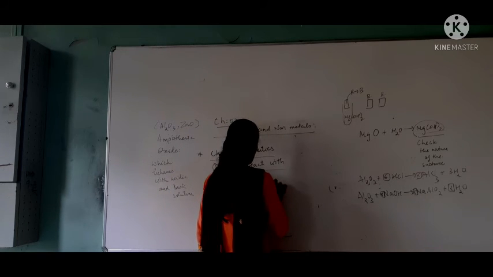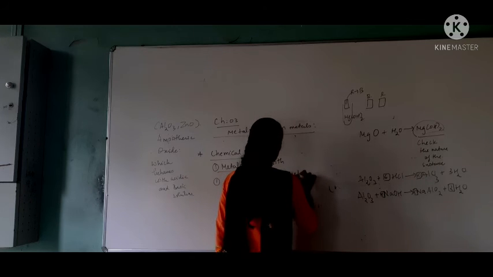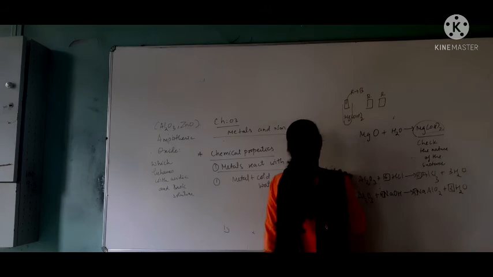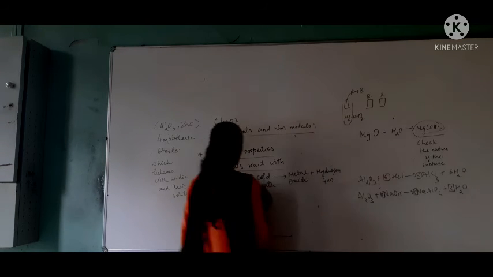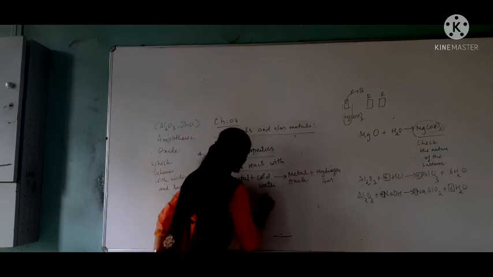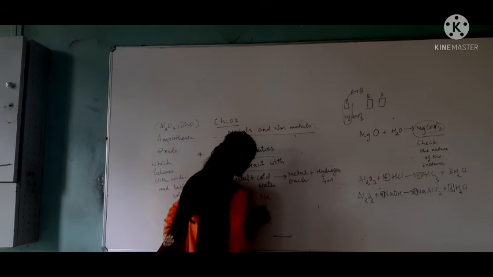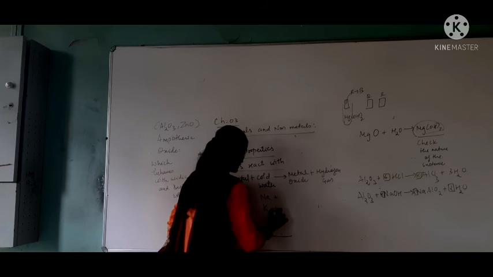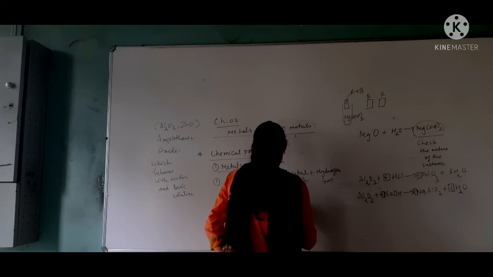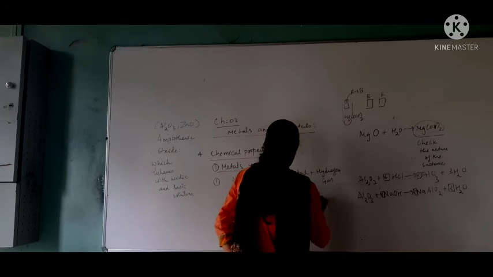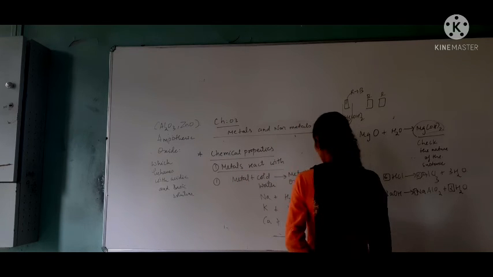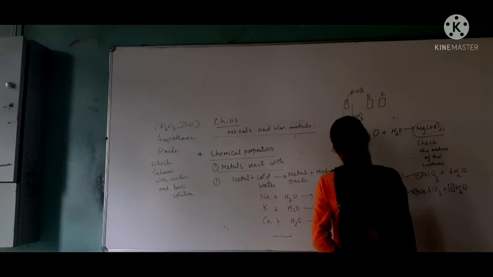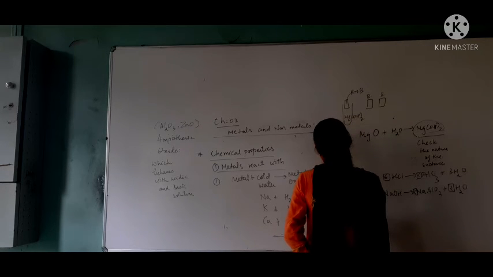Here we have to take cold water. So they produce metal oxide plus hydrogen gas. Three of the metals can react with cold water, that is sodium, potassium and calcium. So whenever I am writing about the metal, that is sodium, potassium and calcium, and I am writing water, see the change, and then I am explaining that it produces sodium oxide, hydrogen gas plus heat,